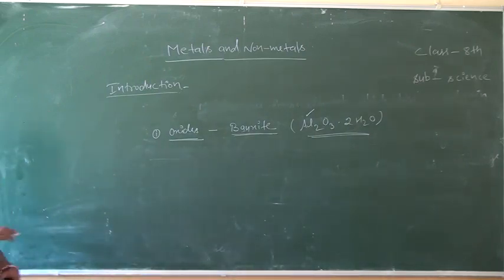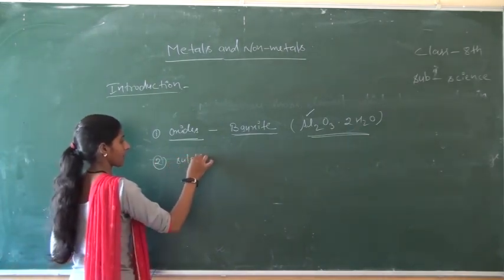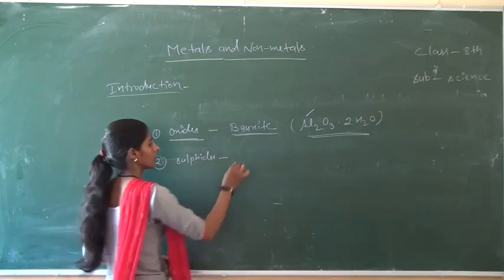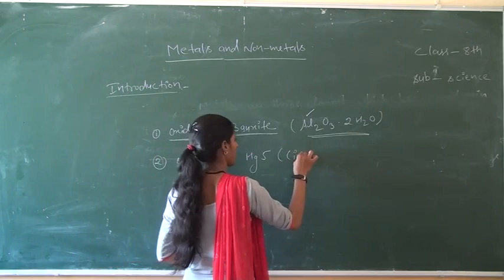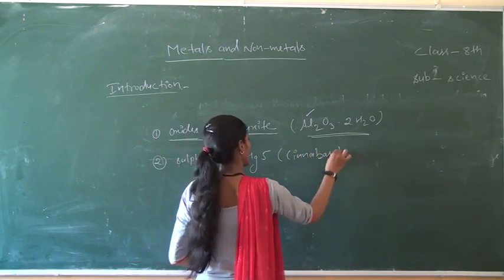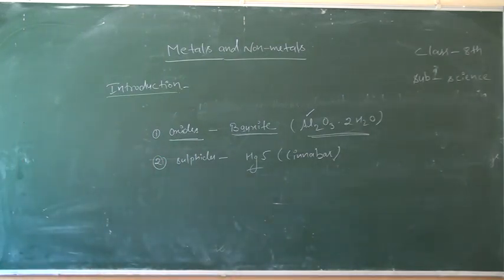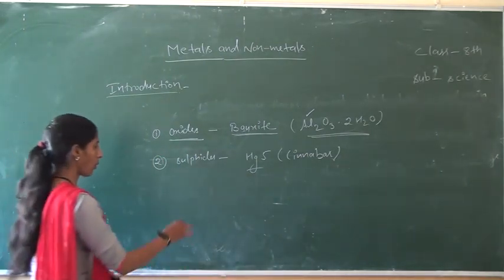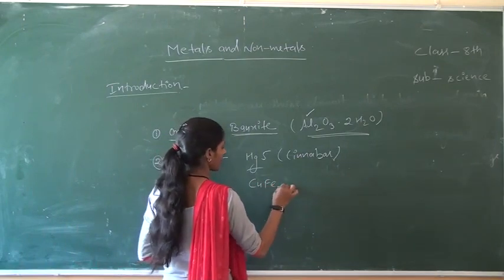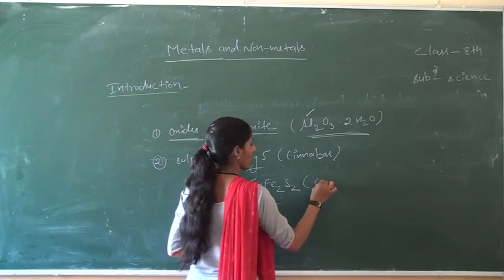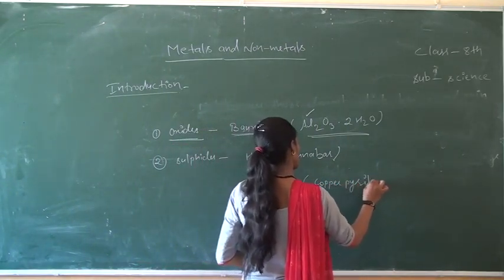Okay. After that, sulfides. HgS, mercury sulfide, cinnabar. Mercury exists in the form of sulfides, and also copper pyrite, CuFeS2.